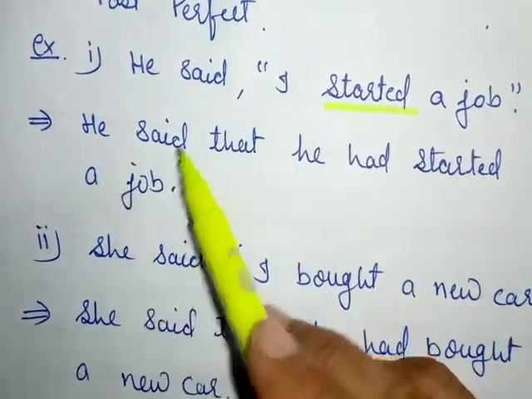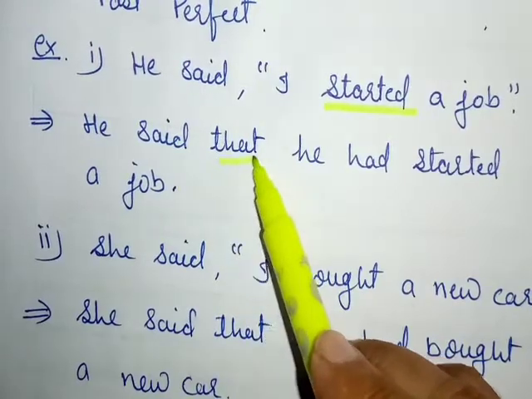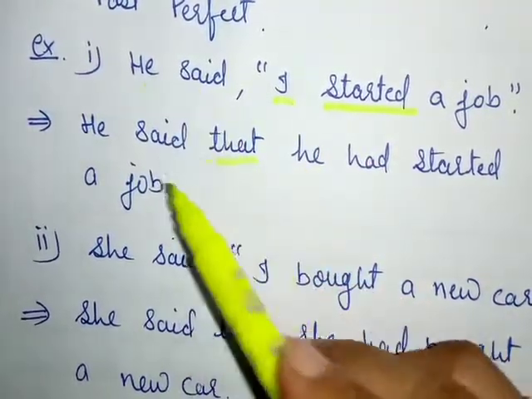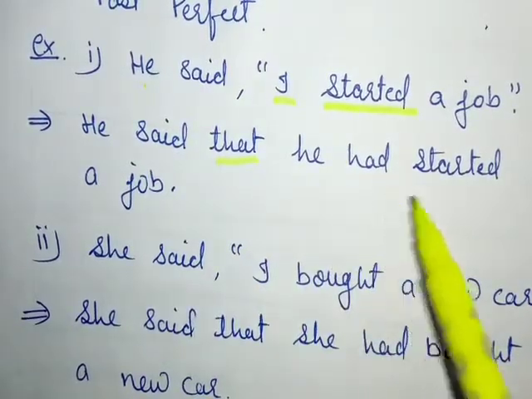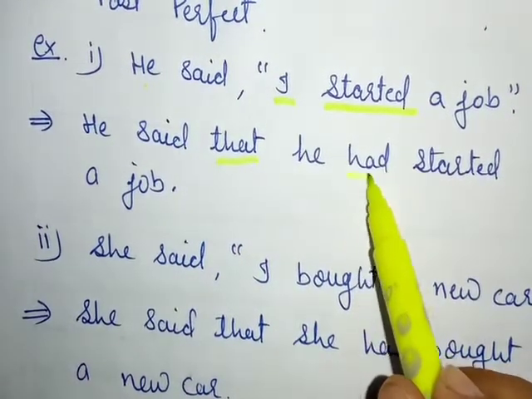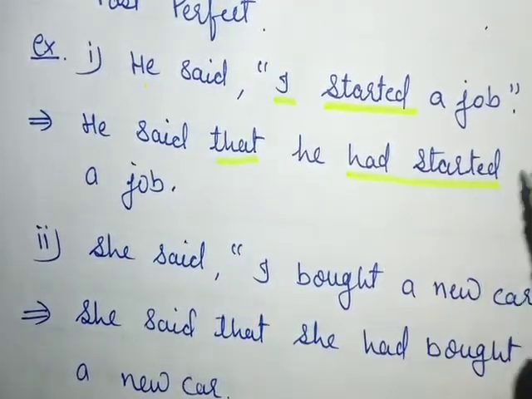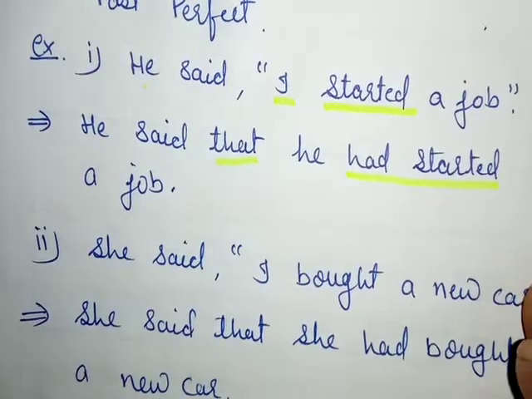How do we change it? He said, remove the comma and inverted commas. In place of it, we apply "that." For "I," we will apply "he." He said that he had started a job. Had started is a perfect tense verb, past perfect tense verb. So, it will change into past perfect tense.